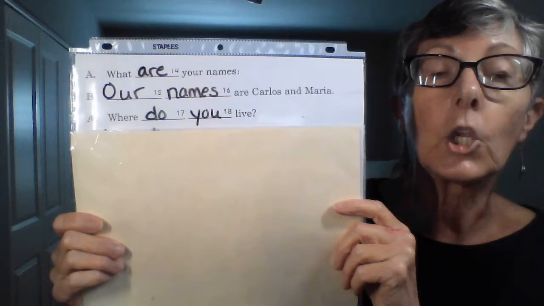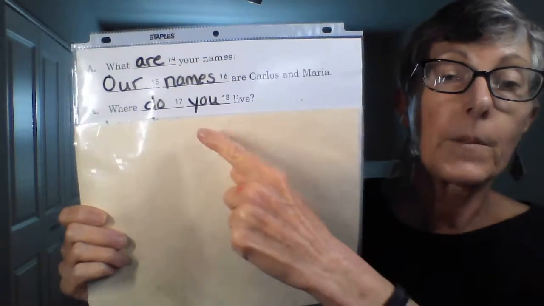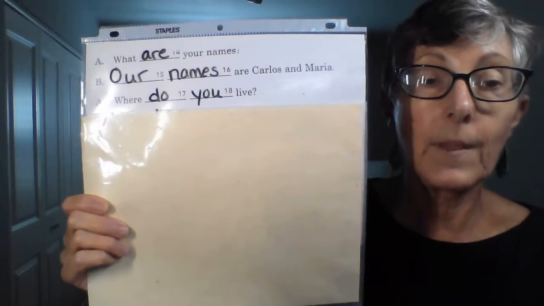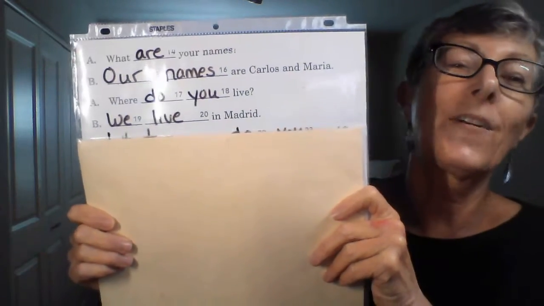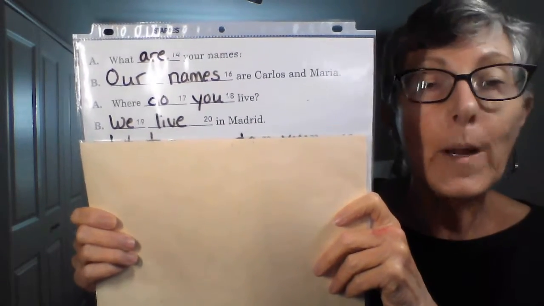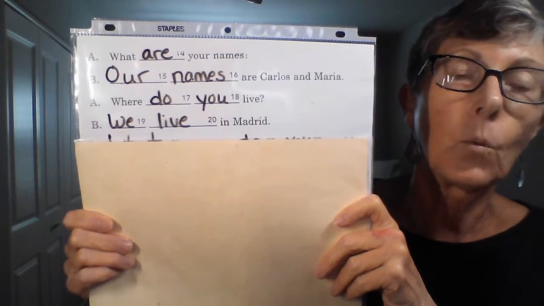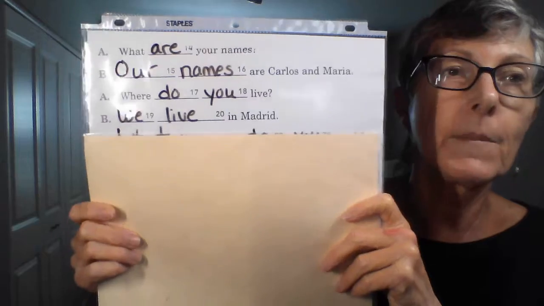Where do you live? Remember, this is plural you. Two people. The answer is, what do we use? Oh, I said it. We. Correct. We live in Madrid.